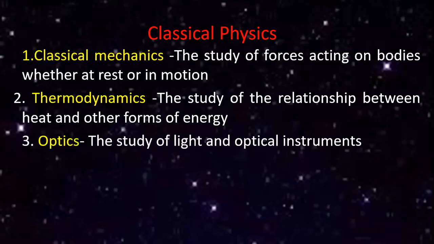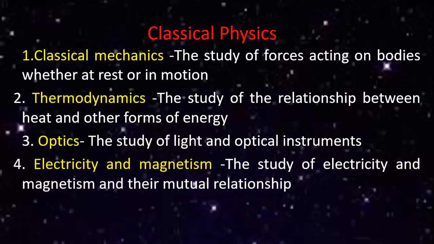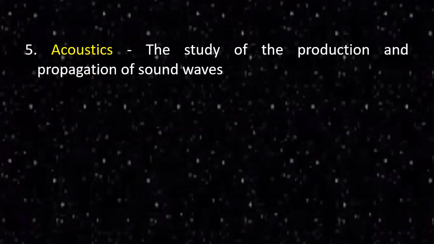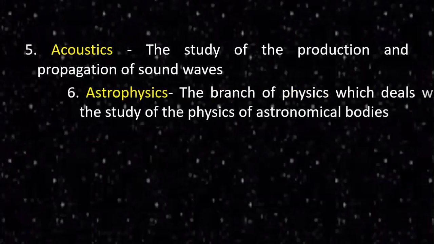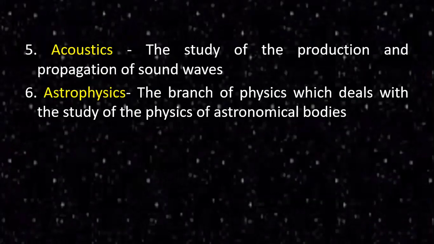The relationship between heat and the other forms of energy is called what? Thermodynamics. The third one is optics. Optics is nothing but the study of light and optical instruments. Then next is electricity and magnetism, the study of electricity and magnetism and the relationship between them. The next is acoustics, the study of sound. The study of production and propagation of sound waves is called what? Acoustics. Astrophysics is the branch of science which deals with the study of the physics of astronomical bodies.